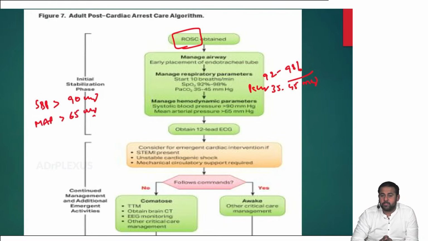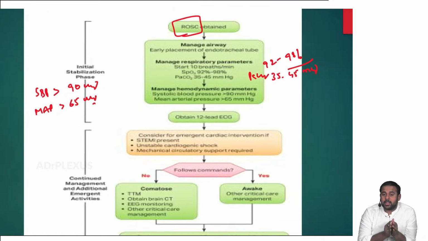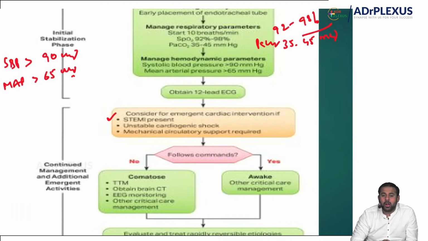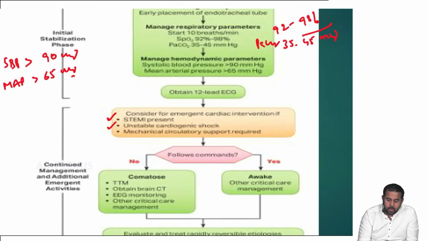This is the initial stabilization phase, and you get a 12 lead ECG, and you consider cardiac intervention if needed. After initial stabilization, you take an ECG, and emergent cardiac intervention is needed if there is a ST elevation MI, unstable cardiogenic shock is present in the patient, or mechanical circulatory support like ECMO is required. In those conditions, you need intervention.